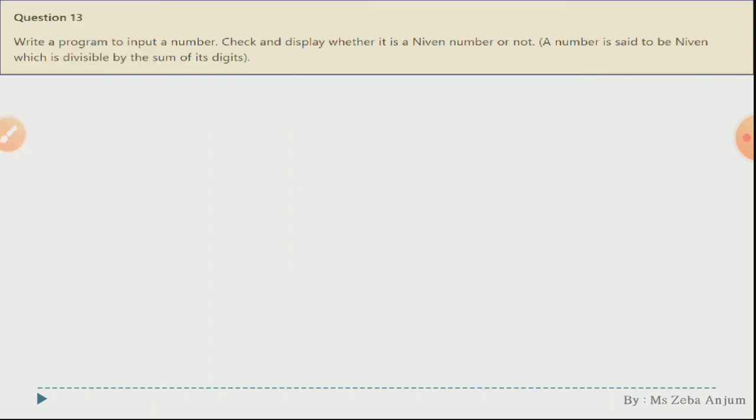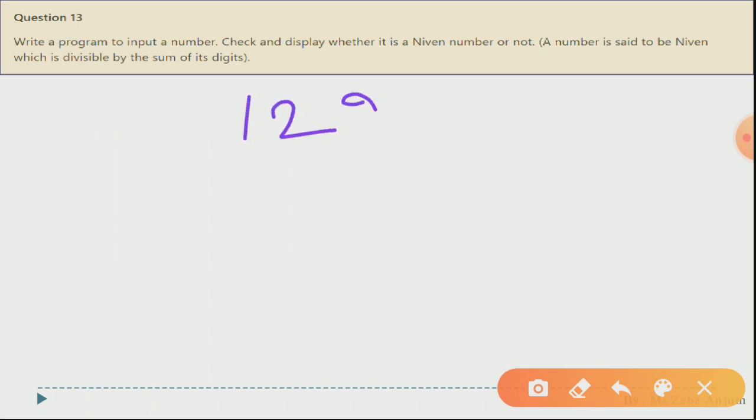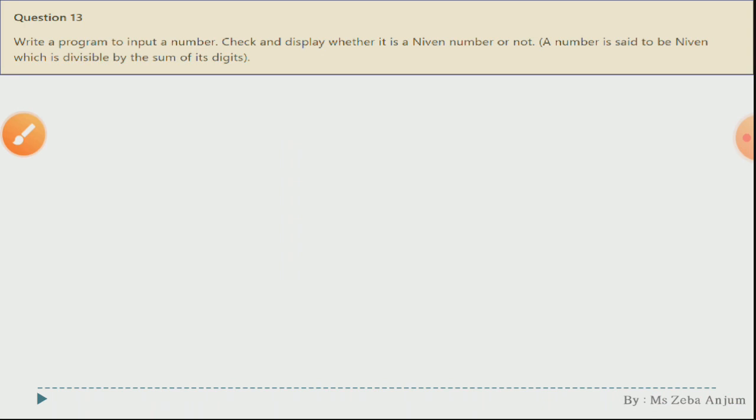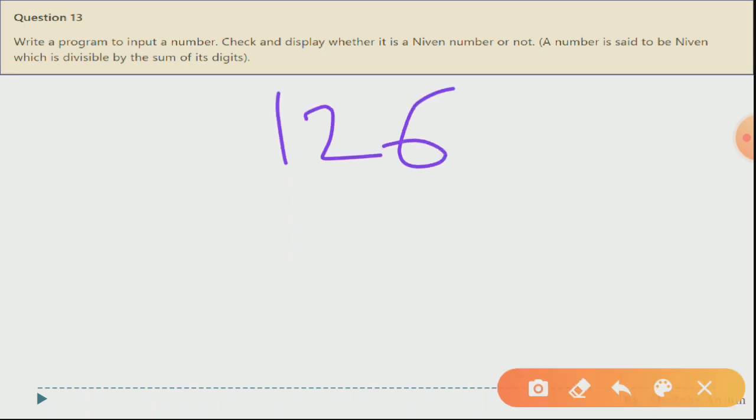See, we have: write a program to input a number, check and display whether it is a Niven number or not. Now we have to find out what a Niven number is. See, in your book one example is also given over there. A number is said to be Niven if it is divisible by the sum of its digits. In your book an example of 126 has been given. You have to break this number into digits 1 2 6.